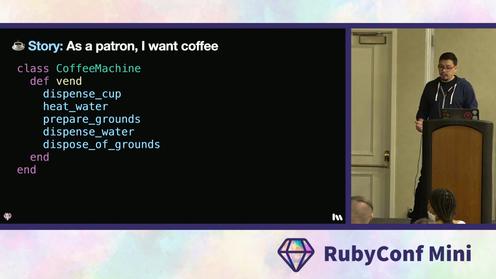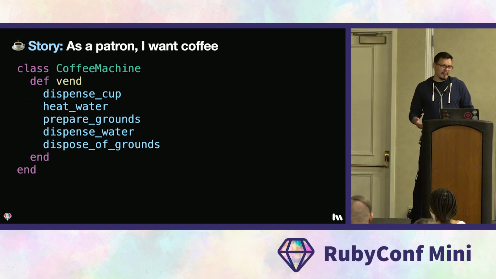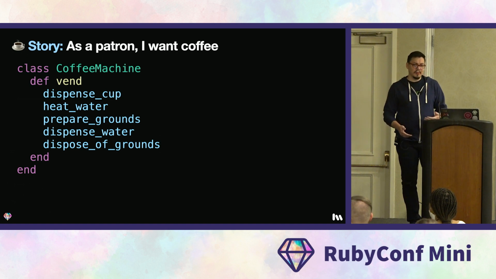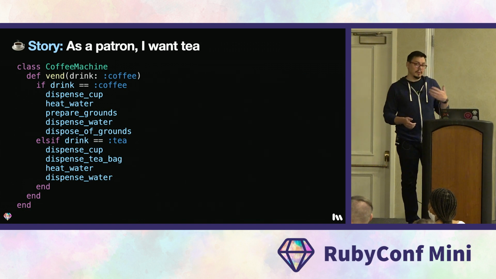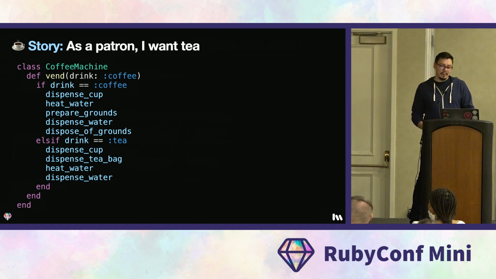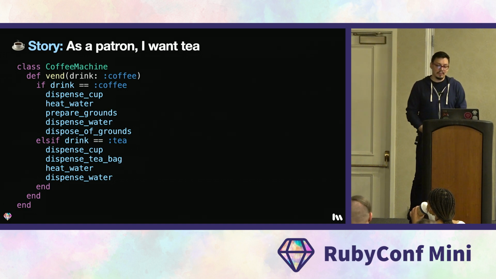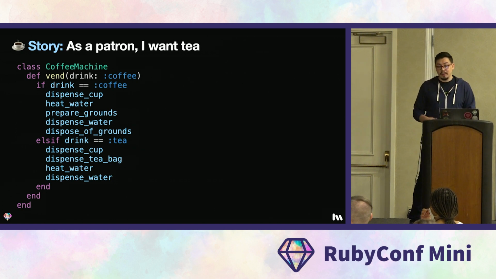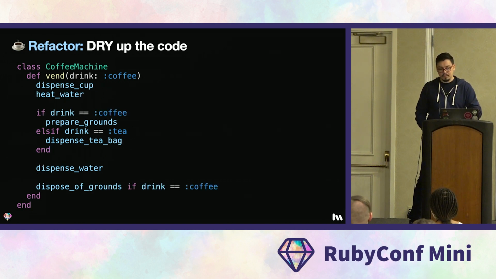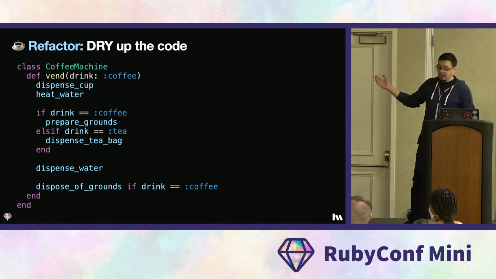Now, this works great, but turns out not everyone likes coffee. So to increase our sales, we are going to add tea. So here, we've added a conditional to determine whether to serve coffee or tea. And in the process of doing that, we added some duplication. The dispense cup, heat water, and dispense water steps are all duplicated between the two beverages. So let's try it out. All right, here's the dry version.